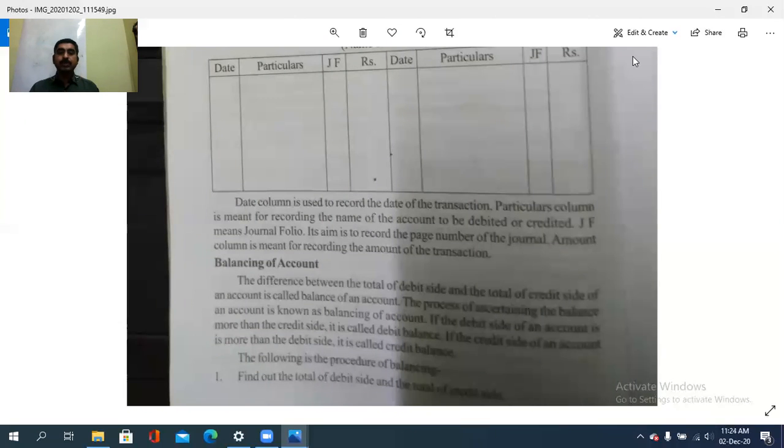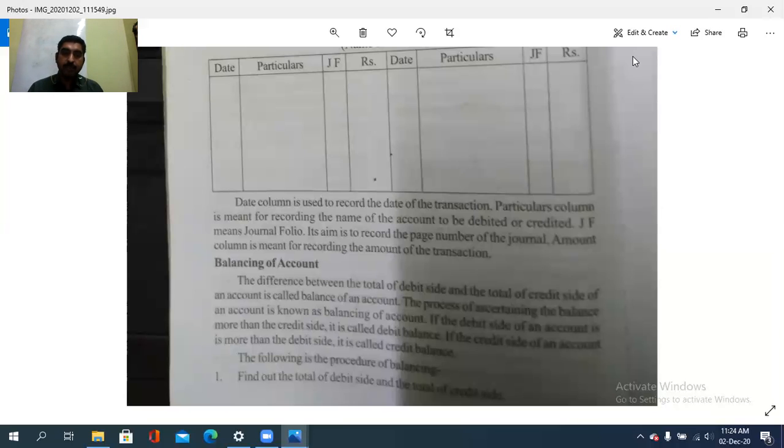So the difference between the total of the debit side and the total of the credit side of an account is called the balance of an account. The process of ascertaining the balance of an account is known as balancing of account. That is, ascertaining and calculating the balance is called balancing of account. After posting the transaction from the journal to the ledger, we need to balance it.